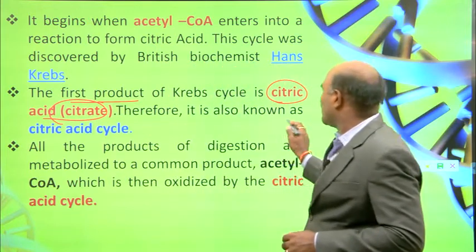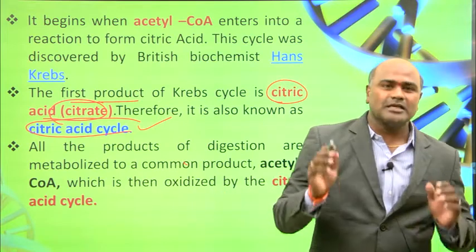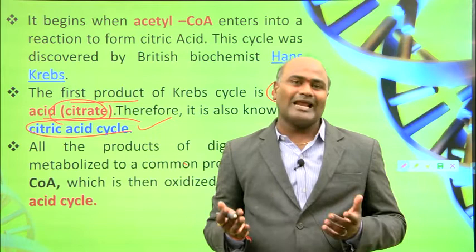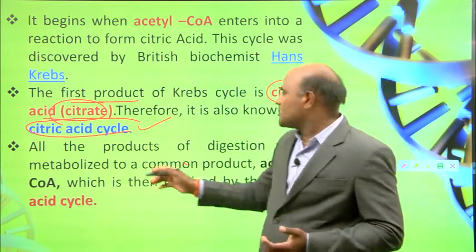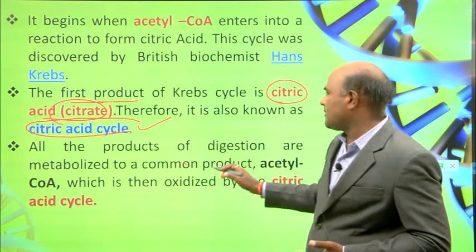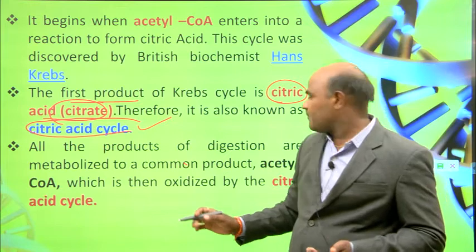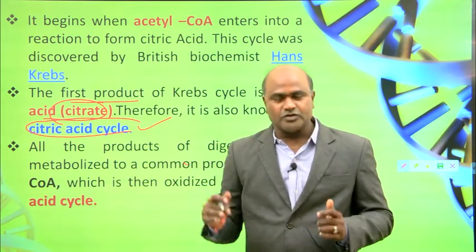Therefore, it is also known as the citric acid cycle, because the first product it forms is citric acid. So all the products of digestion are metabolized to a common product, acetyl-CoA, which is then oxidized by the citric acid cycle.